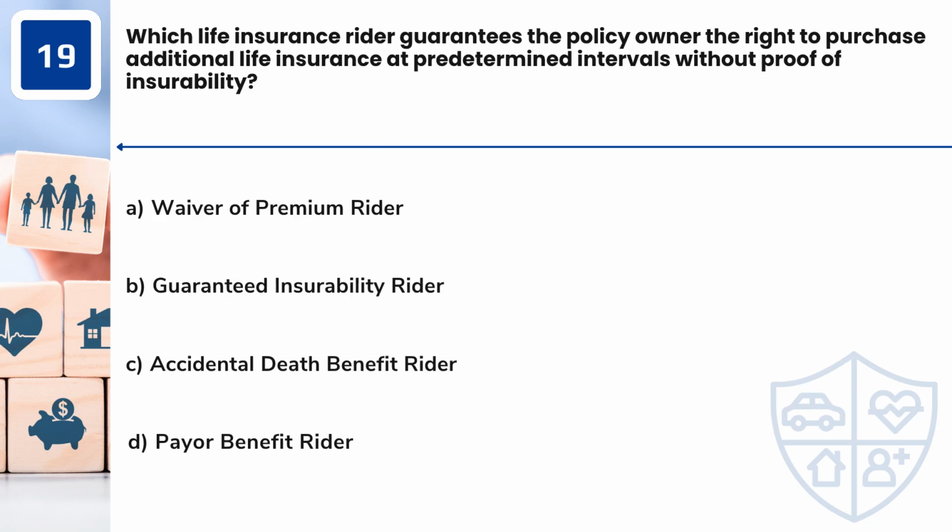Question 19. Which life insurance rider guarantees the policy owner the right to purchase additional life insurance at predetermined intervals without proof of insurability? A. Waiver of premium rider. B. Guaranteed insurability rider. C. Accidental death benefit rider. D. Payer benefit rider.